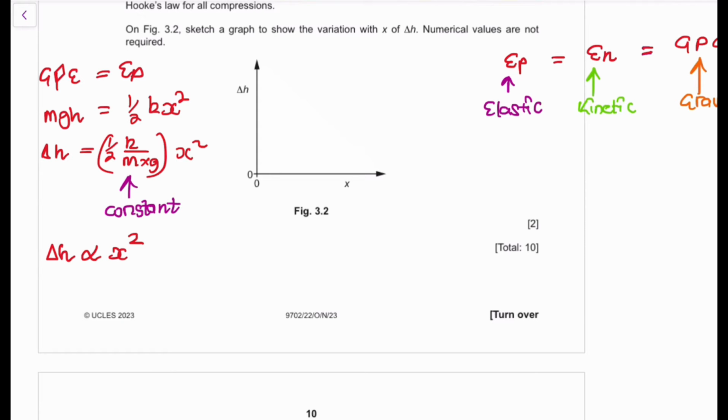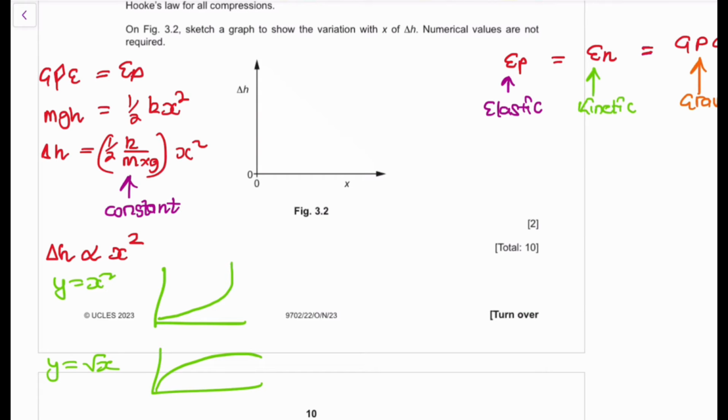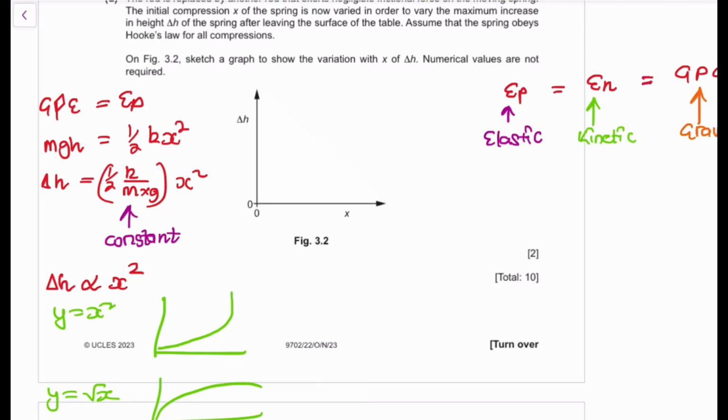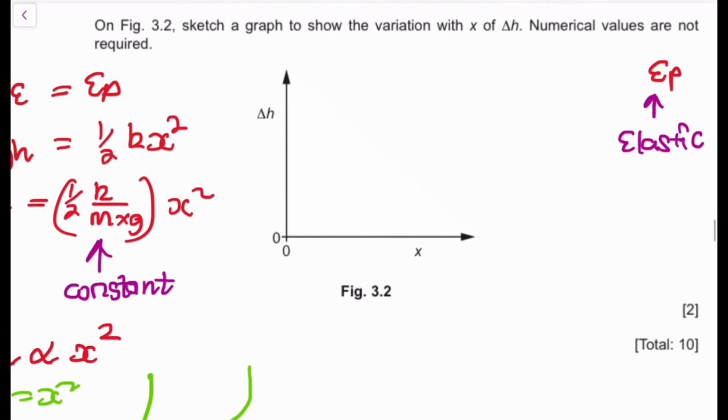If you've done math, you know that y is equal to x squared, right? Or it's taught, I think. We have a graph like this. We also have a graph of y is equal to the square root of x. It's going to be a graph like this. You can punch it on a calculator that can plot graphs and you see these relationships. So in this case, we're going to draw a graph like so.